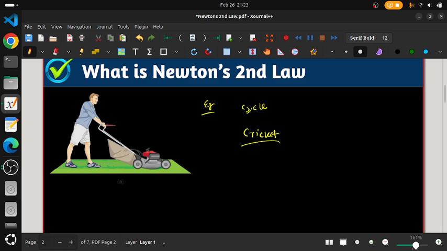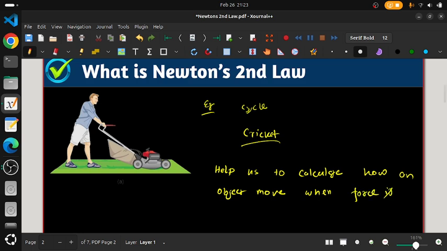So in short, what does Newton's second law do? It helps us to calculate how an object moves when force is applied. Understood? This is the concept we get from Newton's second law.